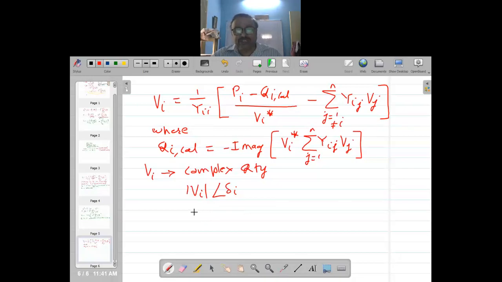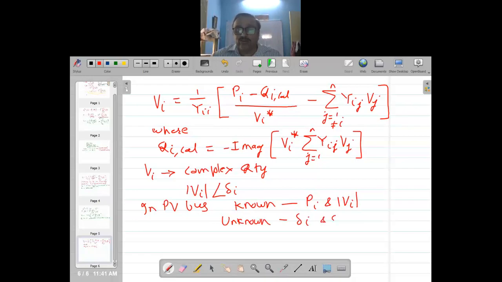But in a PV bus, what is the unknown? In a PV bus, known quantities are P and modulus of Vi. These are known quantities, and unknown are delta and Qi. So in this expression here, we first calculate Qi using this formula.